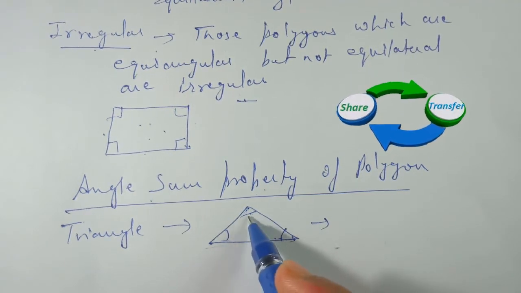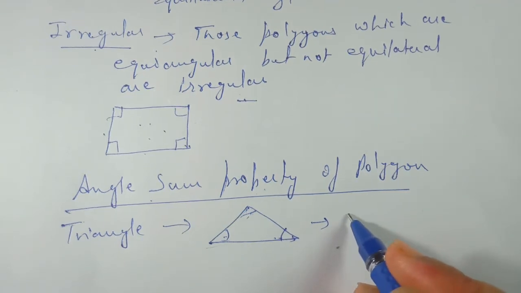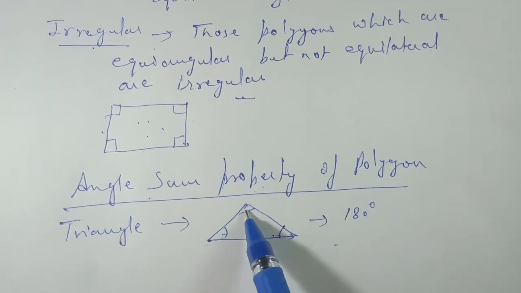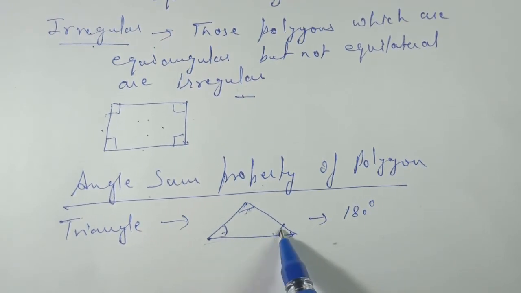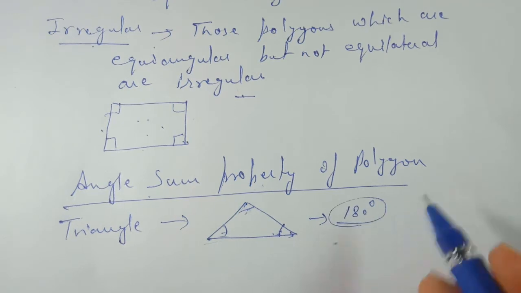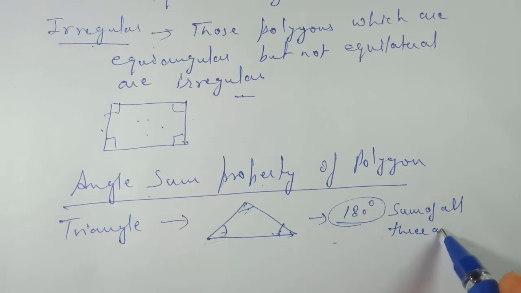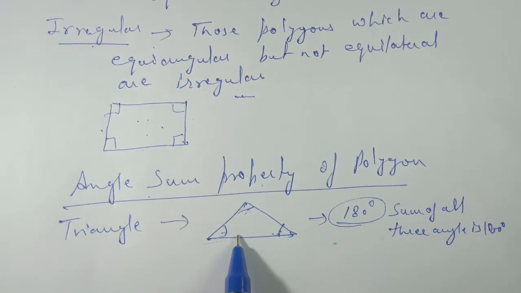When we measure these 3 angles and add them, we will find their sum is equal to 180 degrees. If you draw different types of triangles and measure all the 3 angles in each and add them, you will find the sum of all 3 angles is 180 degrees. So note down that the angle sum property of a triangle is that the sum of all angles is 180 degrees.